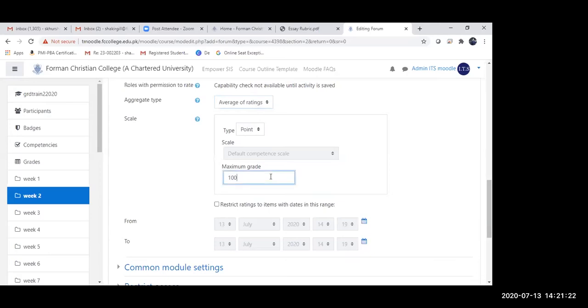Okay, so this is another very important point when we look at the maximum grade in terms of rating the forums. Remember, do not leave this at 100, and I will tell you why.